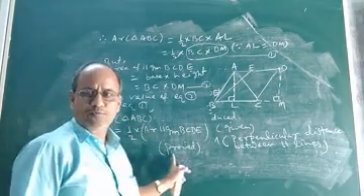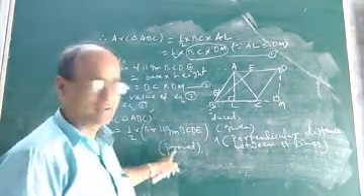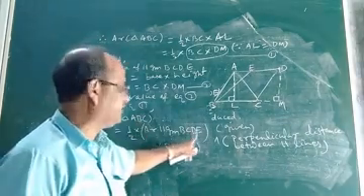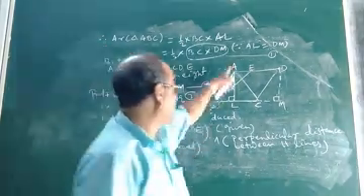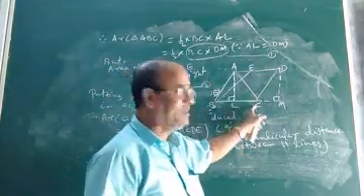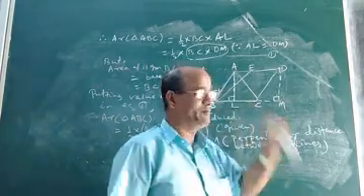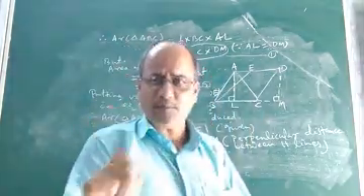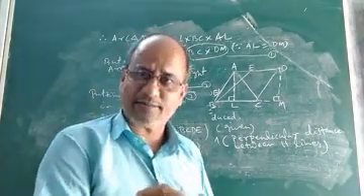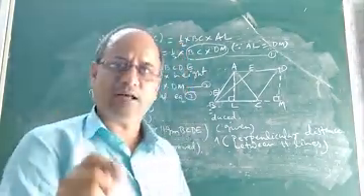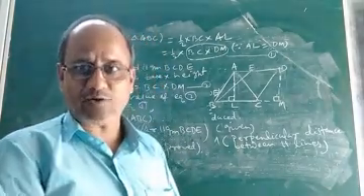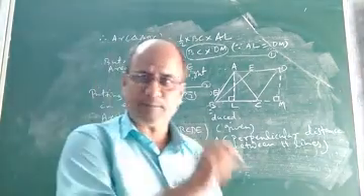So what did we come to prove? We came to prove that the area of triangle ABC is half the area of parallelogram BCDE, when triangle ABC and parallelogram BCDE stand on the same base BC and between the same parallels AD and BC. So this proved that if a triangle and a parallelogram stand on the same base and between the same parallels, the area of the triangle will be equal to half the area of the parallelogram. Okay. So this is how to prove this particular theorem.